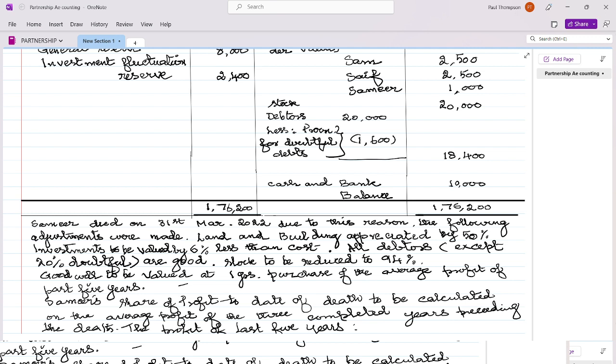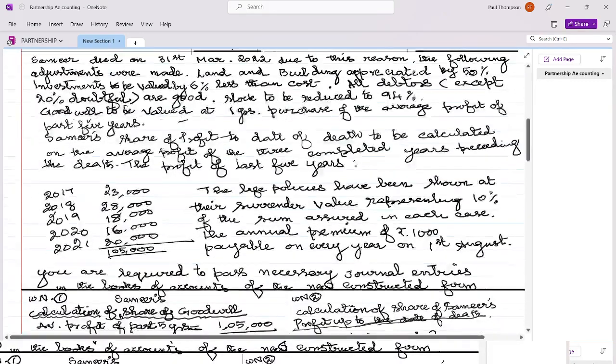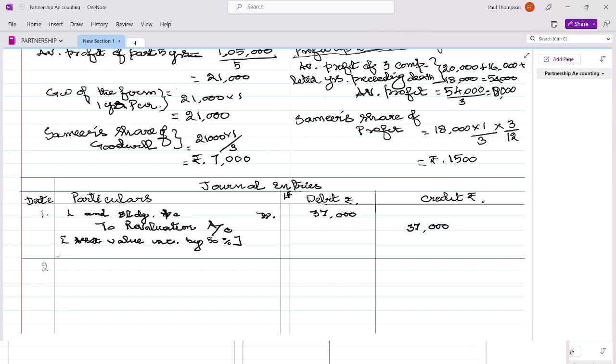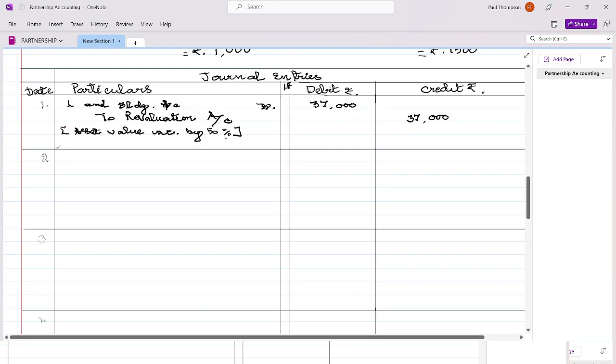Otherwise, with any other word leaving buy, you have to take the differential amount to revaluation account. Please keep all these things in mind.